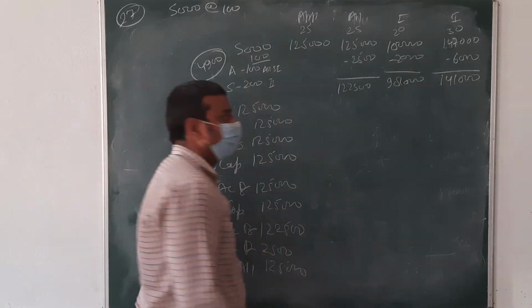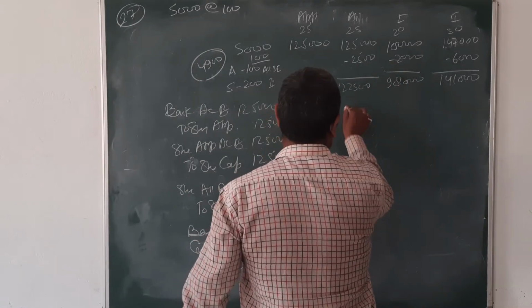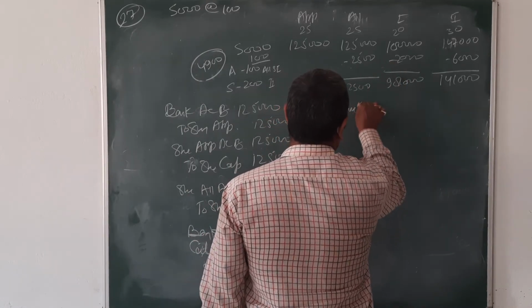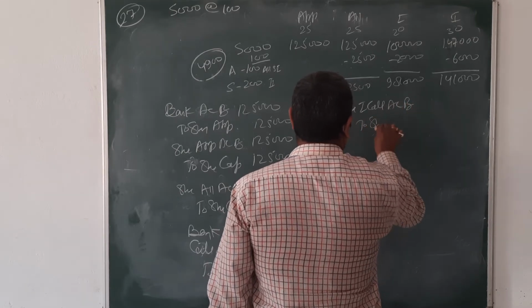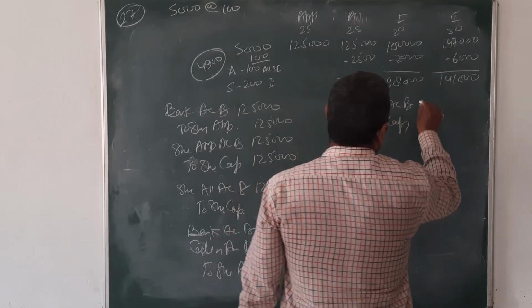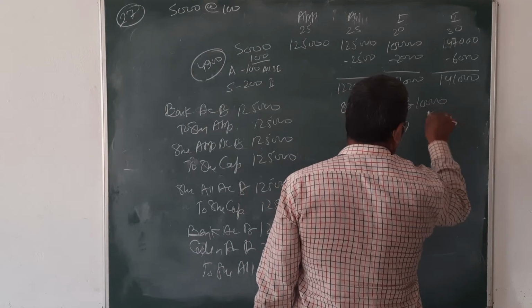Go for the next, first call. Share first call account debit to share capital, that amount is 1 lakh.